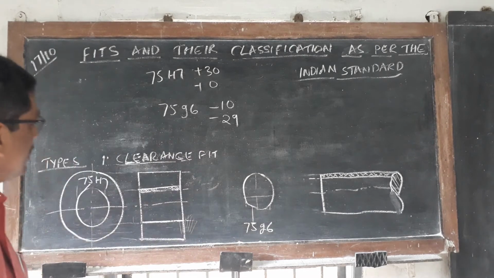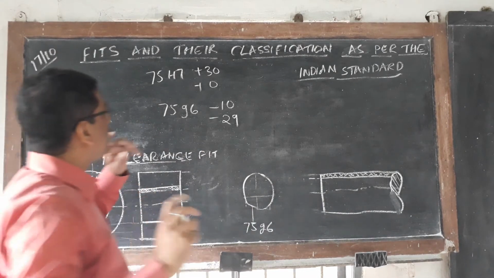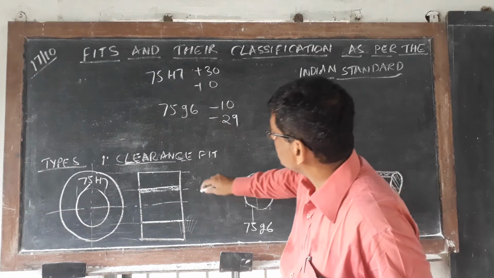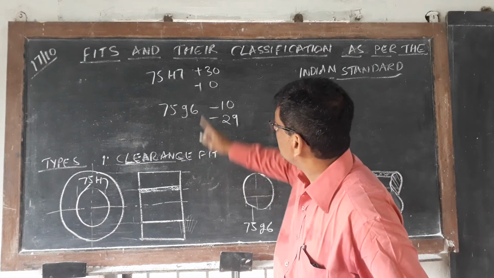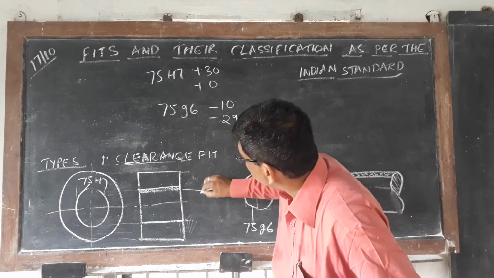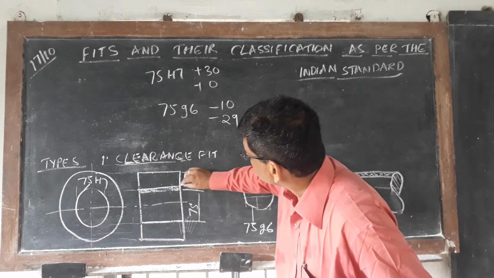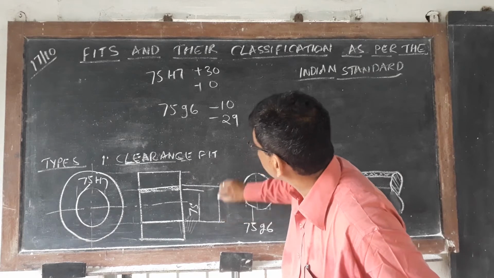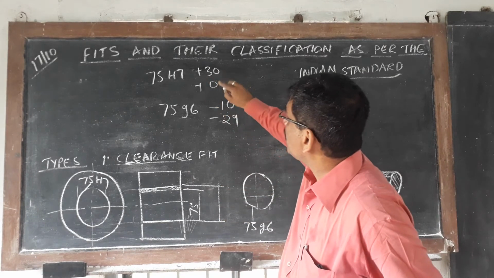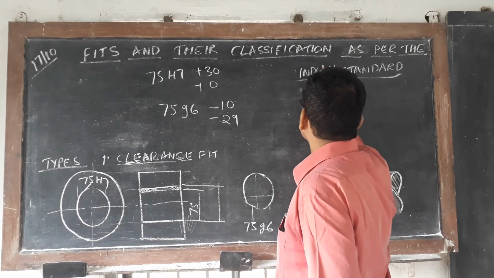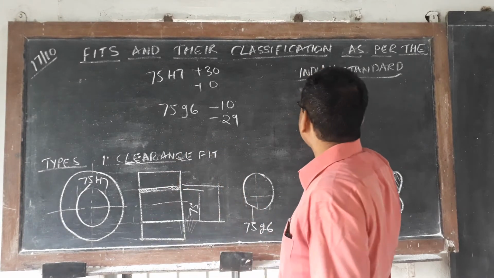So that means now you can think about the sizes yourself. For the hole 75, this is the minimum size, you can go 75 mm. The maximum you can go up to is 75 plus 30 microns. 30 microns, 0.001 into 30, becomes 0.03, so directly you can calculate, no problem.